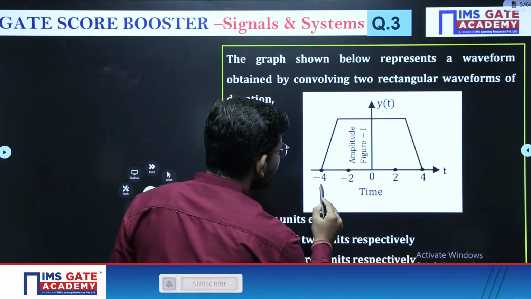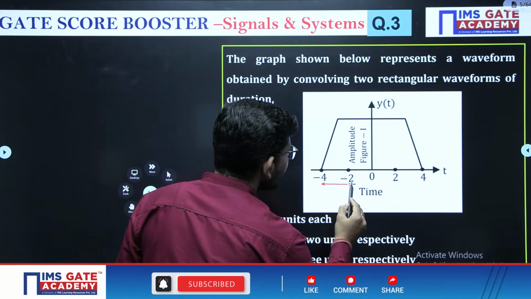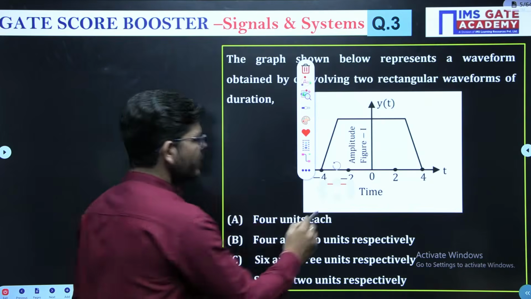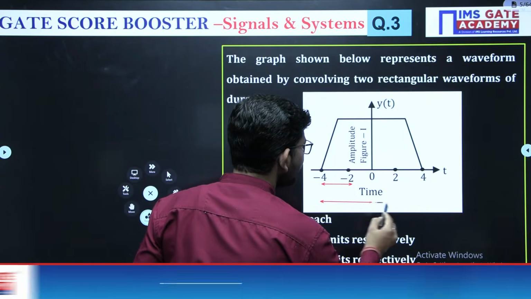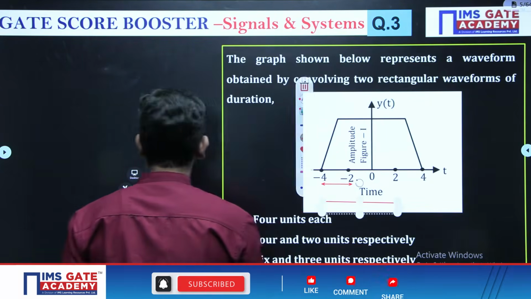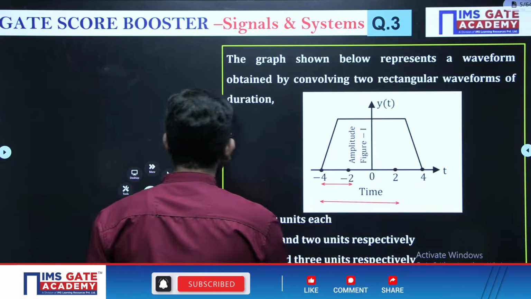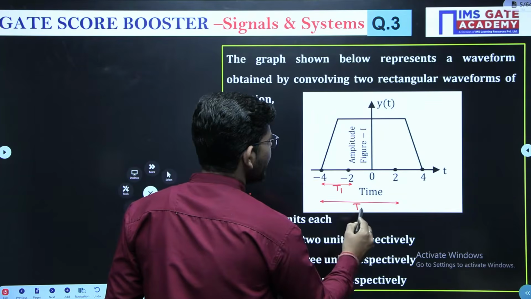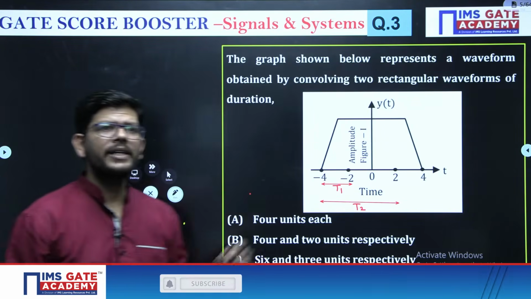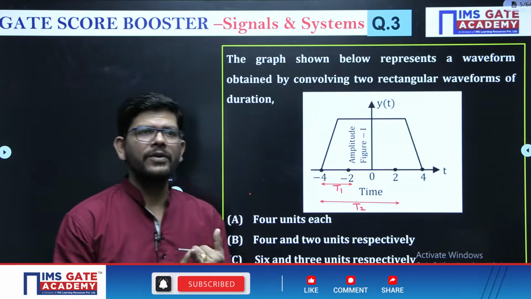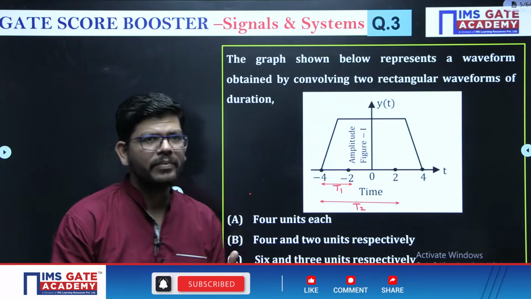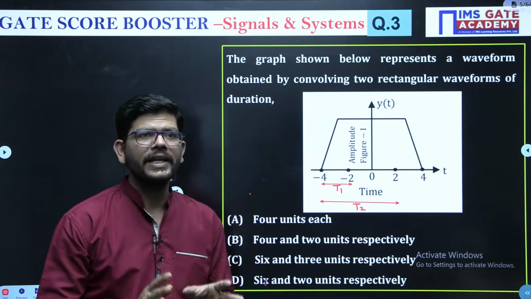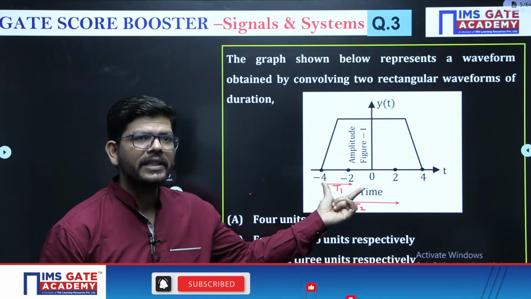Convolution of two rectangular pulses of equal duration is a trapezoidal pulse, where this will be the duration of the first pulse and this will be the duration of the second pulse. This you can call T1 and this you can call T2, where T1 and T2 are the durations of the first and the second pulse. Convolution of two rectangular pulses of unequal duration is a trapezoidal pulse that we are getting as a result.